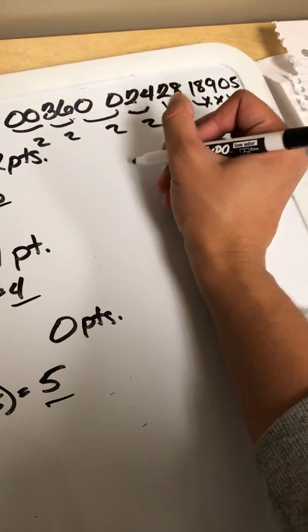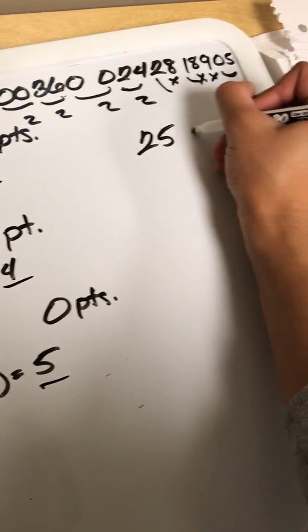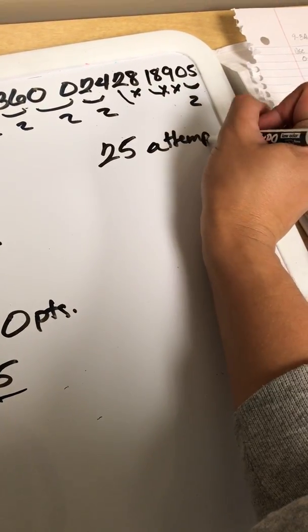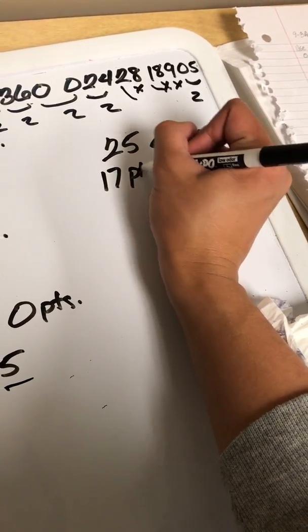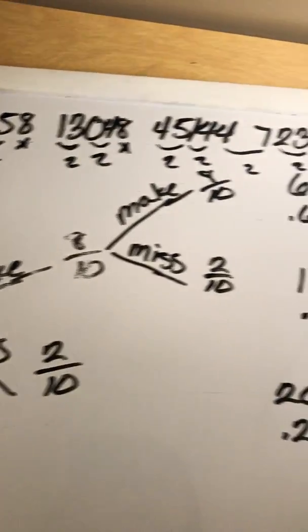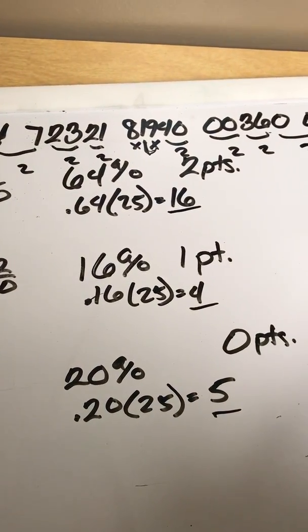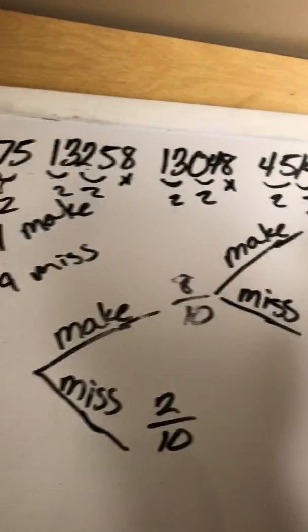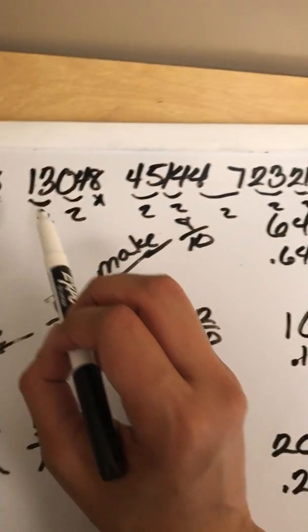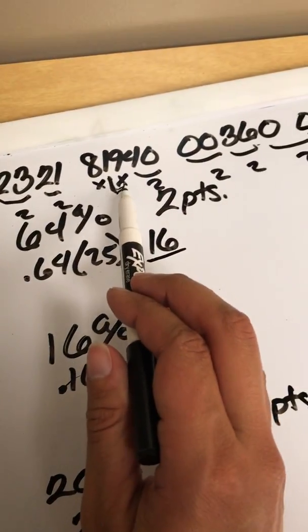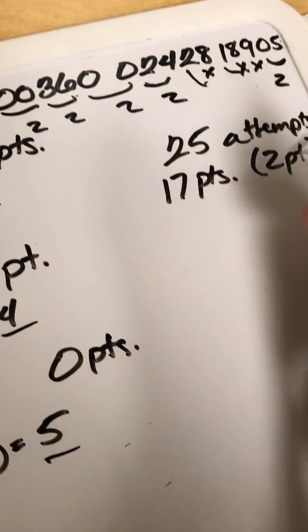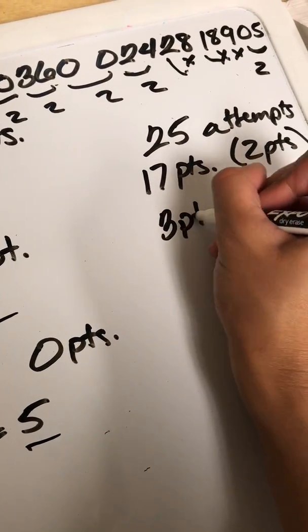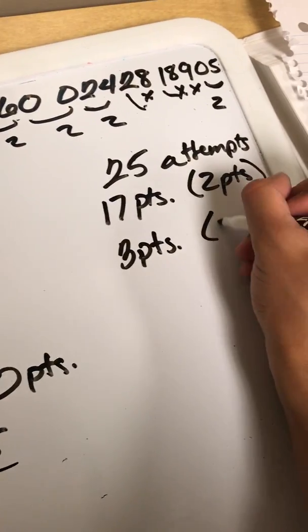So out of the 25 attempts, she made about 17 of them for 2 points. Now for 1 point, that didn't happen until towards over here where there's 1, 2, and 3. So that happened 3 times.